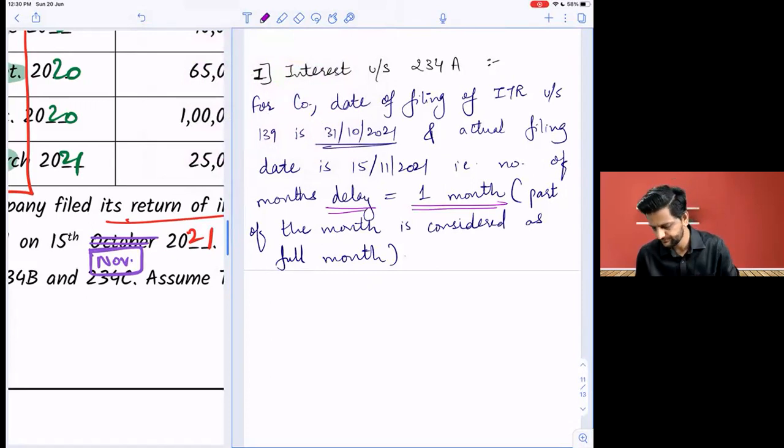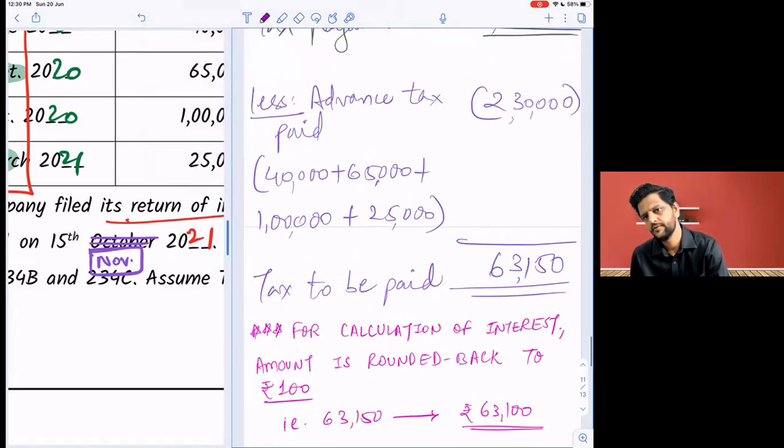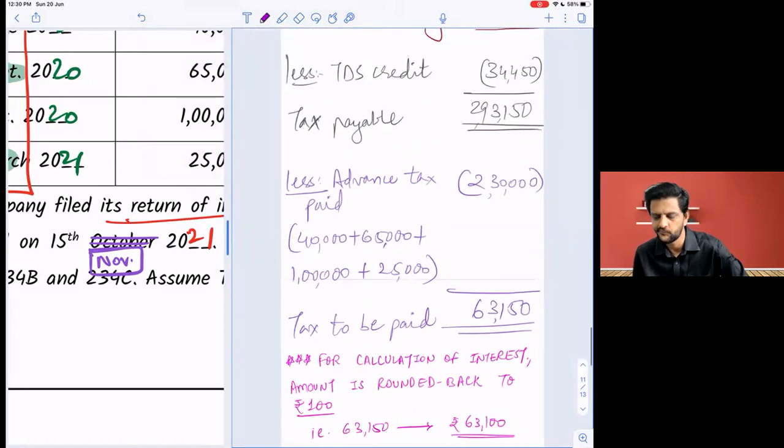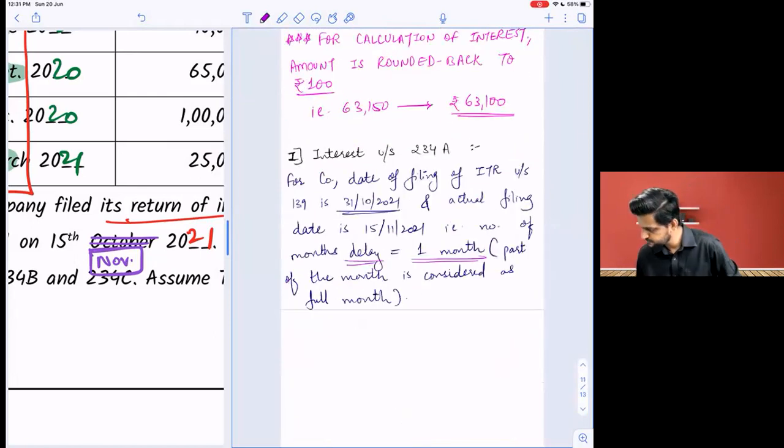Are you all following or not? Yes. 1% per month. Now, can you tell me how much was the amount pending to be paid? 63,150. Correct. I mean the total amount to be paid. Interest will obviously be calculated on 63,100. Liability to be paid is 63,150, but interest will be calculated on 63,100. Understood or no? We won't be calculating on that installment amount paid and that 45%.